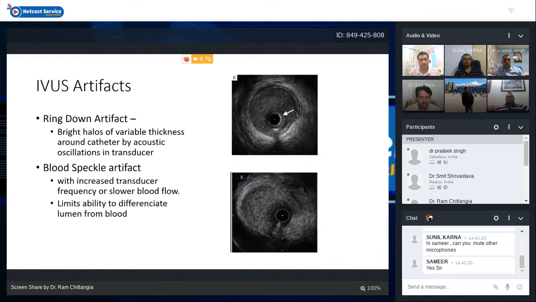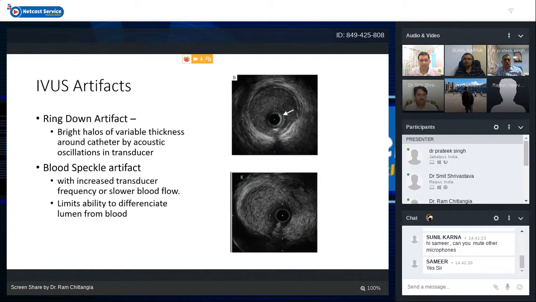Other artifacts are the ring down artifacts, which are bright halos of variable thickness around the catheter caused by acoustic oscillations in the transducer. As you can see on the top panel, there are some small bright rounded halos around the catheter, which are known as ring down artifact.